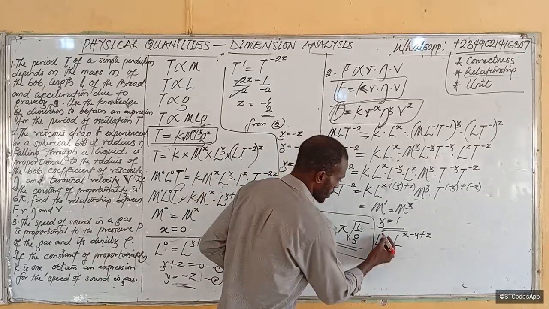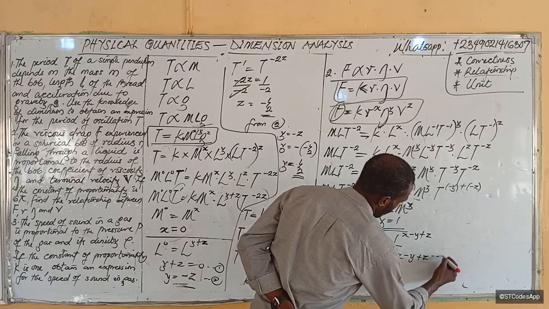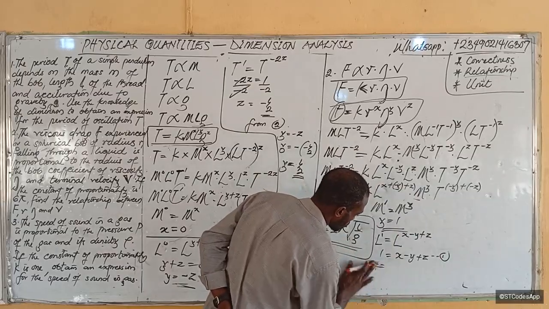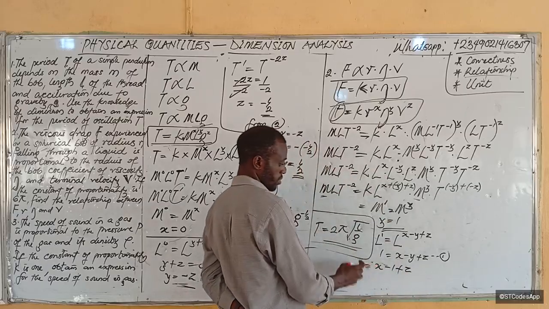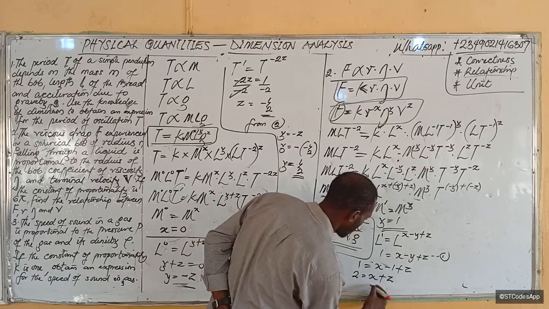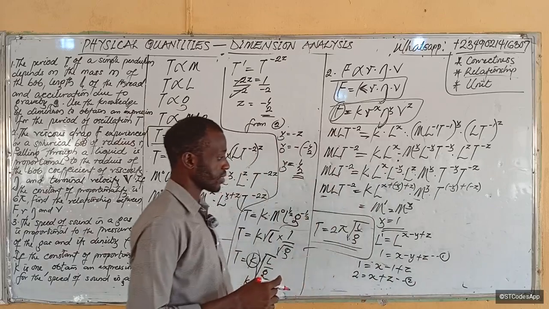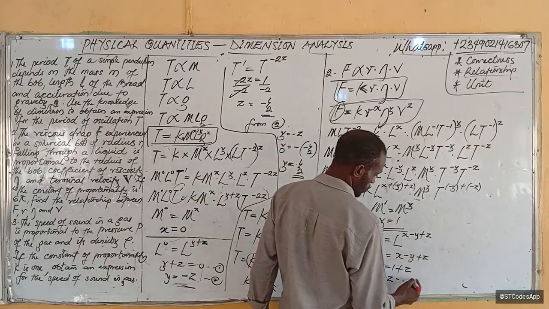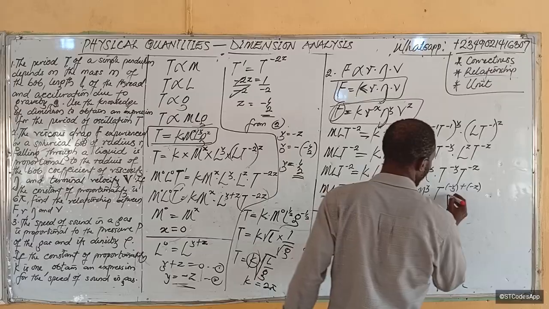This is 1, right? So 1 is equal to x minus y plus z, equation 1. But notice we have gotten the value for y, which is 1. So 1 is equal to x minus 1 plus z. Let me come here, it becomes 2, right? 1 plus 1. So 2 equals x plus z. So this will now be our equation 2. Equation 1 did not even change to anything, so let's make it our equation 1.